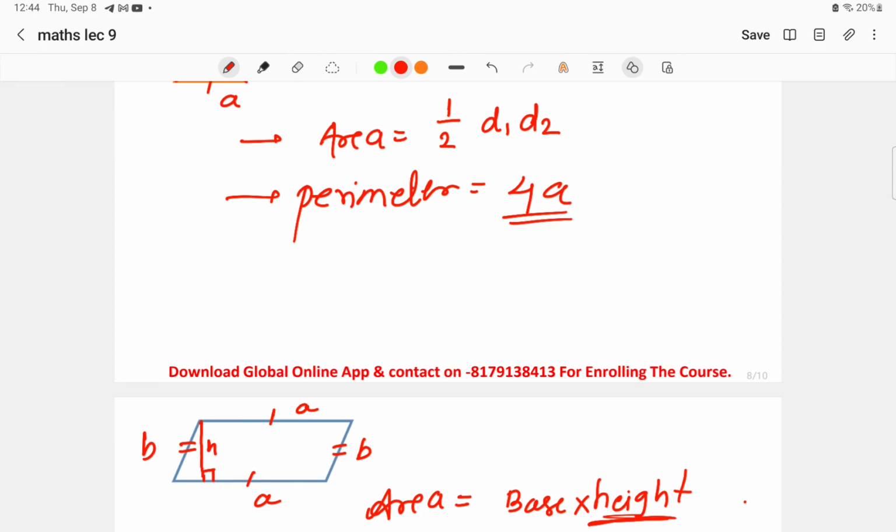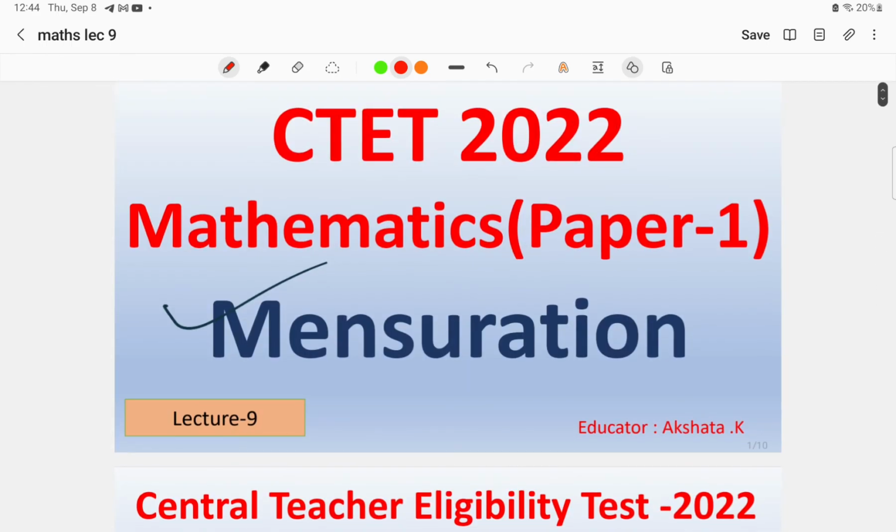Also, we found the difference between the square and rhombus, and rectangle and parallelogram, that is there is a difference of just an angle between them. This is all that we have discussed in today's lecture regarding mensuration. In the next topic, we'll discuss the cube, cuboid, cylinder, including the quadrilateral and trapezium.